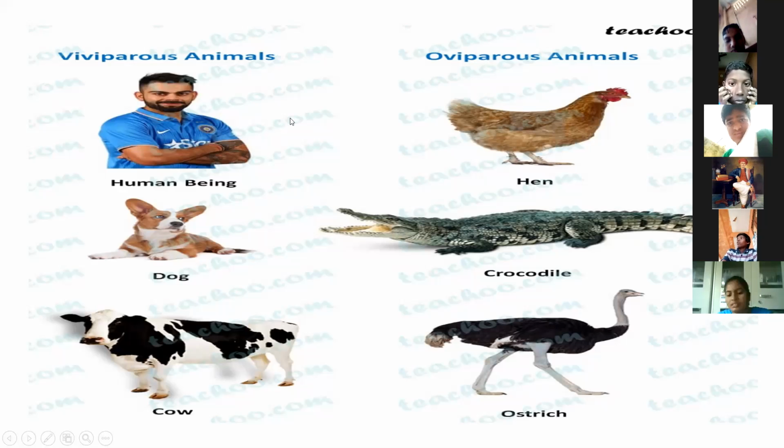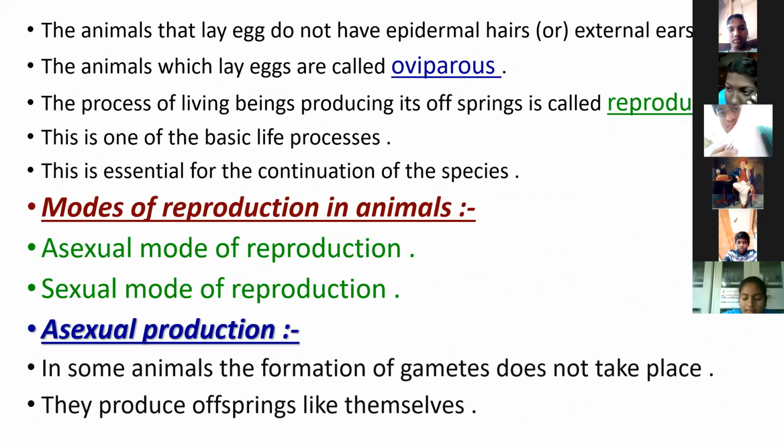Next. The animals that lay eggs do not have epidermal hairs or external ears. These animals which lay eggs are called oviparous. Animals directly giving birth to young ones are called viviparous. The animals which lay eggs are called oviparous.